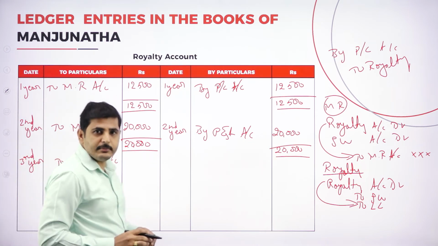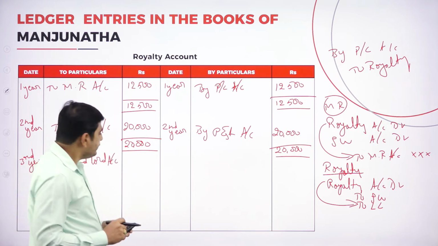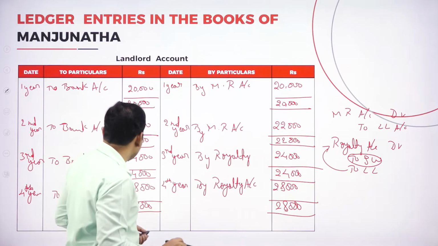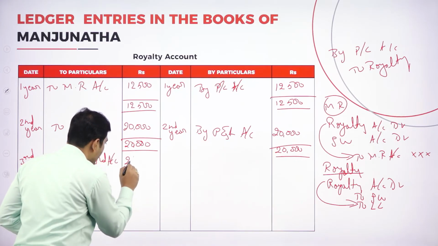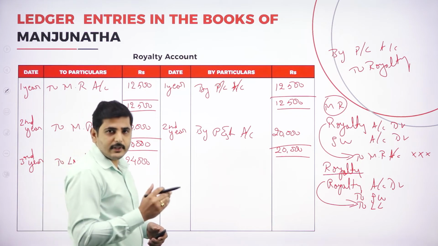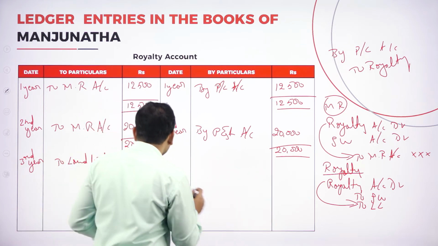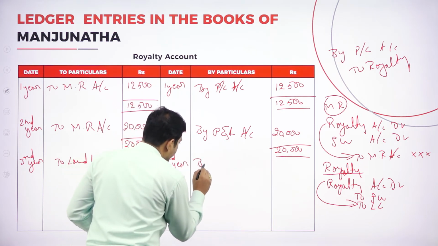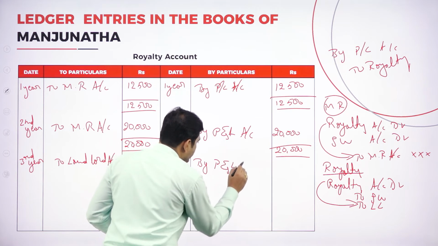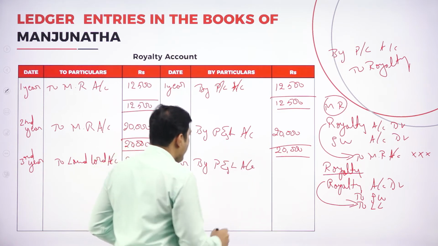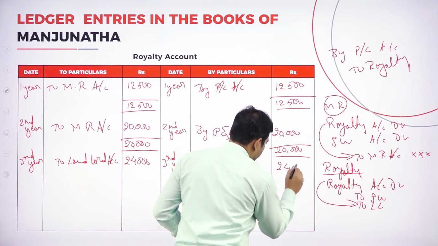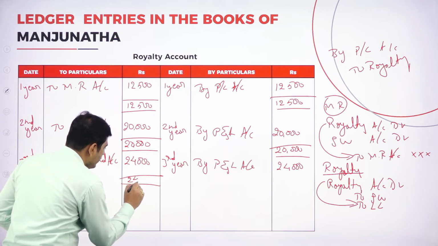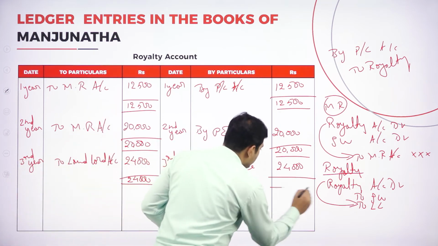What is the actual production? Coming to the production, 24,000 is the production or royalty we are paying. So it is 24,000. Again, we have to transfer the same amount to profit and loss account. So on the third year, by profit and loss account, it is 24,000. Again, tally both sides, 24,000, 24,000.